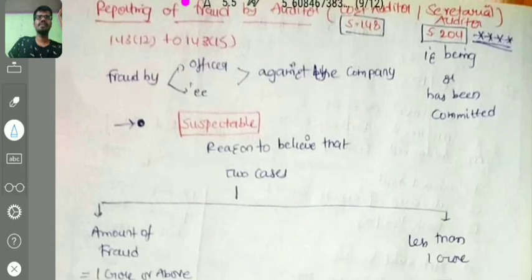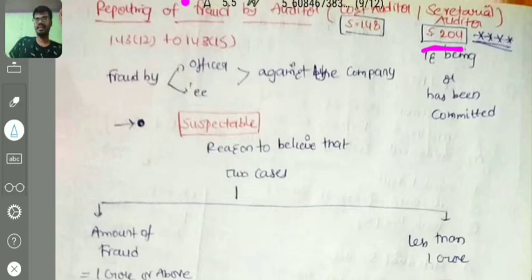And coming to our main, that is 143 subsection 12 to 143 subsection 13, that is reporting of frauds by the auditor, cost auditor, secretarial auditor or branch auditor. For all auditors, this particular point is applicable: cost auditor, secretarial auditor, and also branch auditor. For the secretarial auditor, section 204 is there, right? That secretarial auditor also should follow this 143 subsection 12.